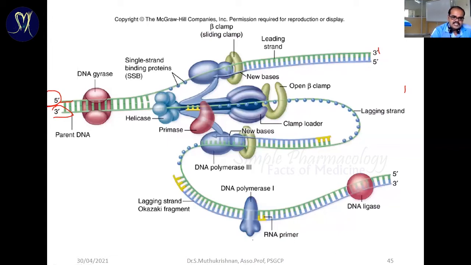That enzyme is called DNA polymerase, particularly the subtype 3. This enzyme is very essential for the DNA replication process. You can see here this enzyme has two clamps, beta clamps. That means it's a sliding clamp. You can see here, this is one clamp, this is another clamp. These two clamps are going to hold the two chains of DNA, because the DNA has two chains. It's going to cleave the two chains. The cleaved DNA chains are going to bind with two different clamps. That's the first step.